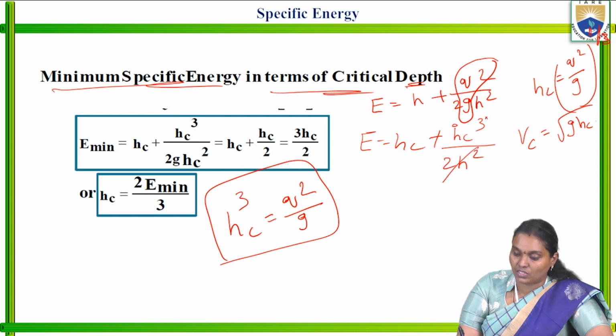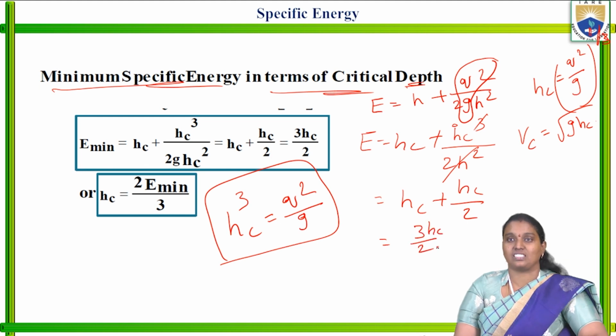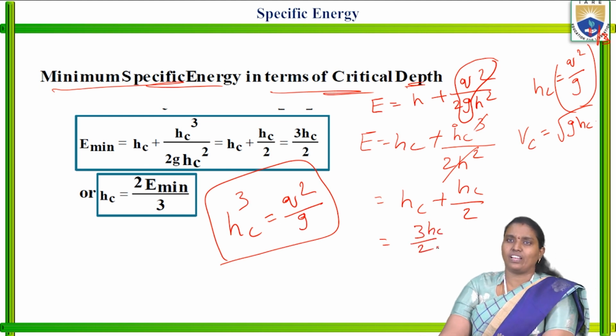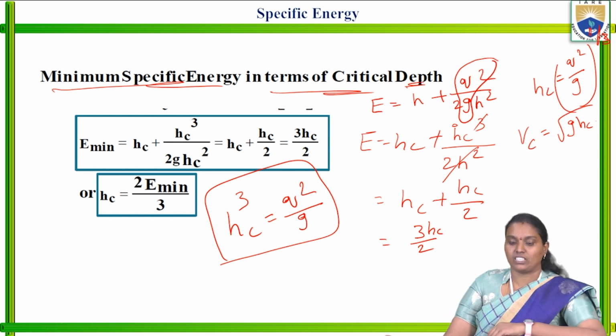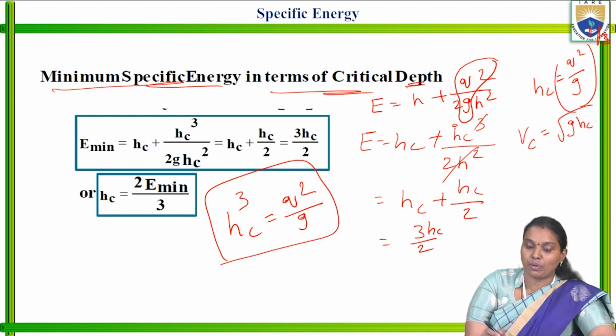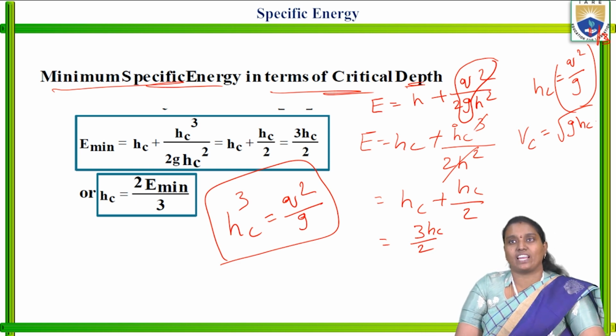So now cancel this one. So hc plus hc by 2, that is nothing but 3hc by 2. This is the derivation we will get. This is the minimum specific energy in terms of critical depth.